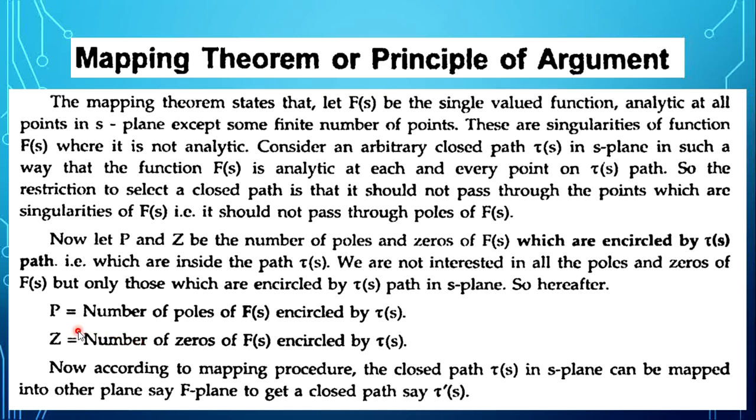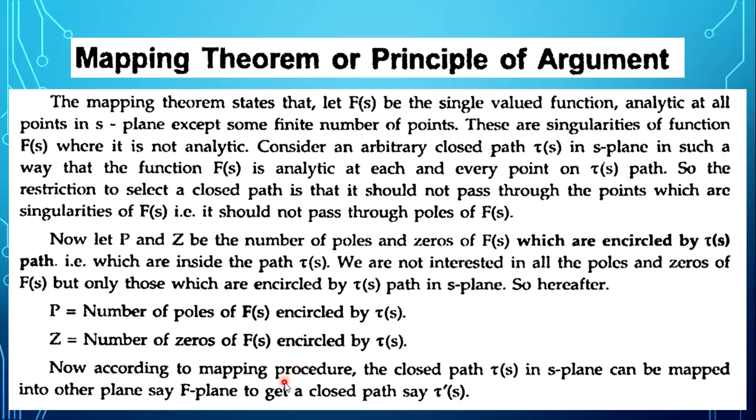So afterwards, p is the number of poles of f of s encircled by the tau of s path, and z is the number of zeros of f of s which are encircled by the tau of s path.